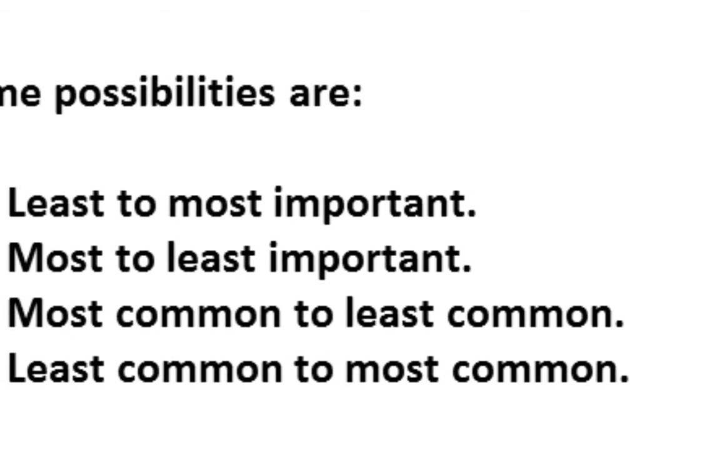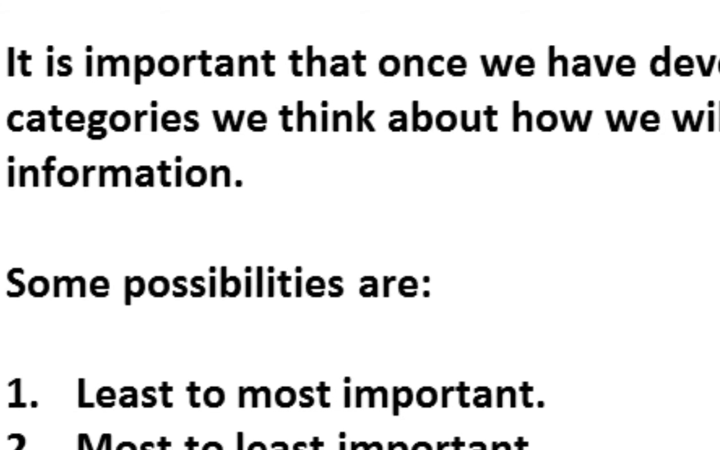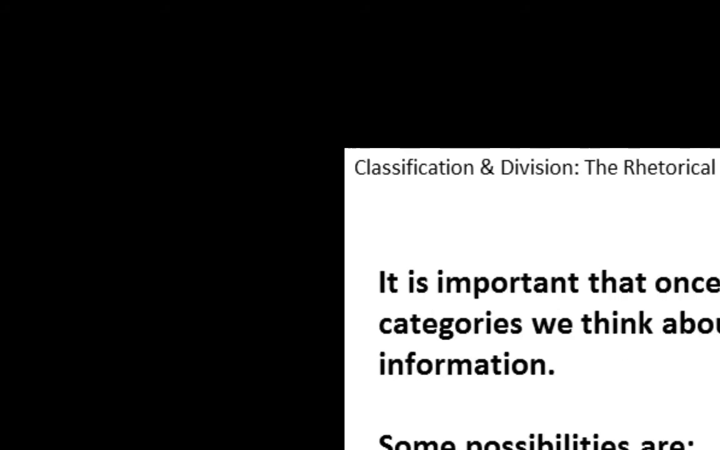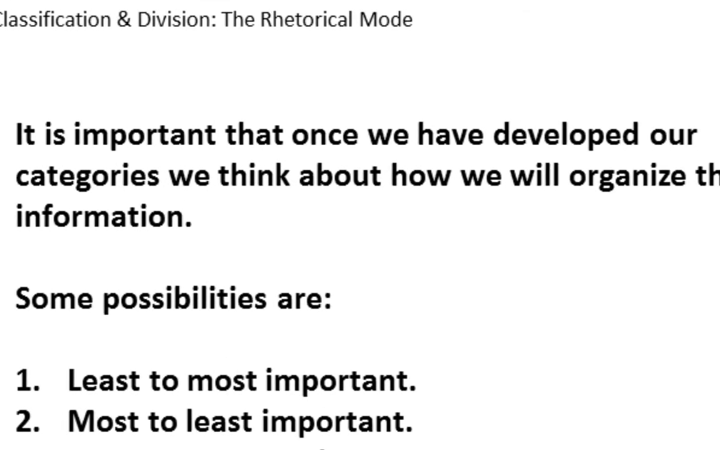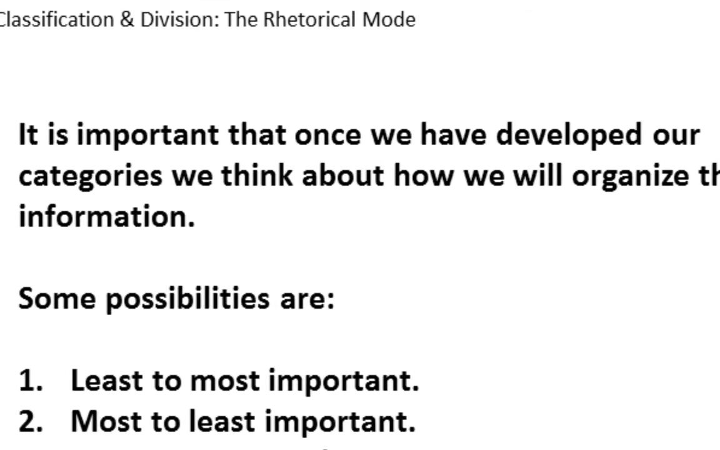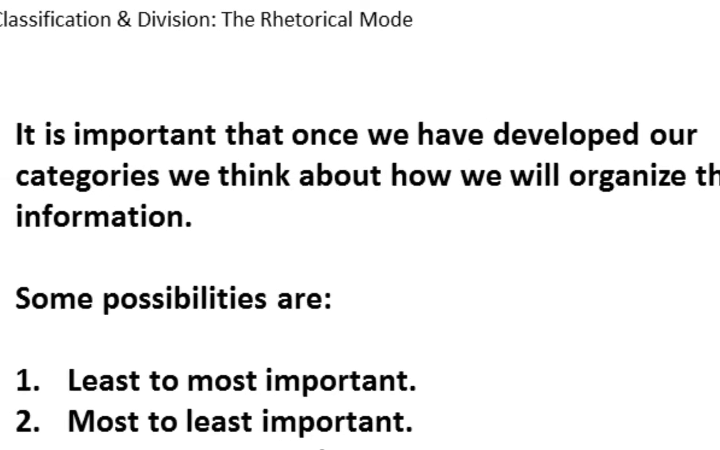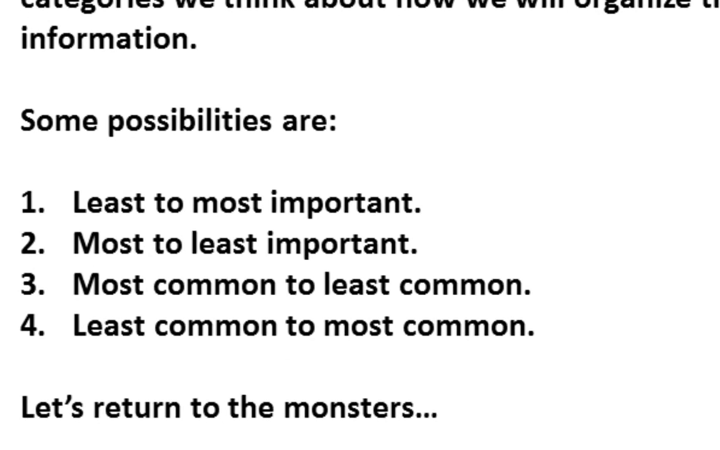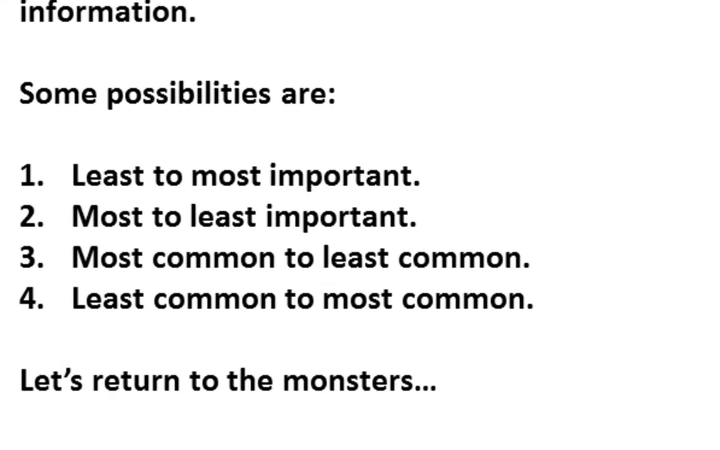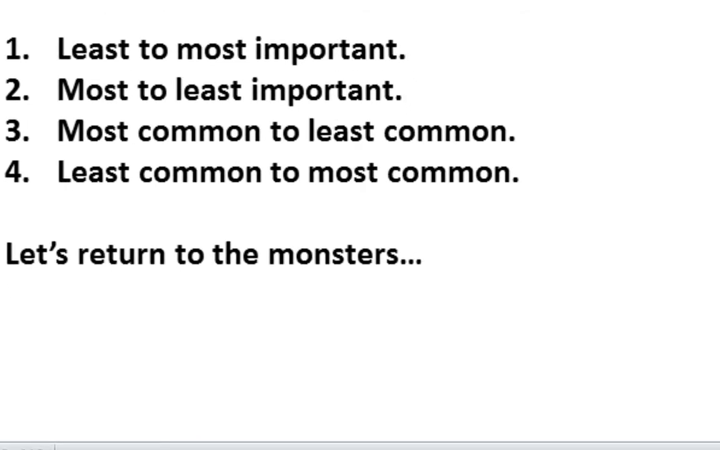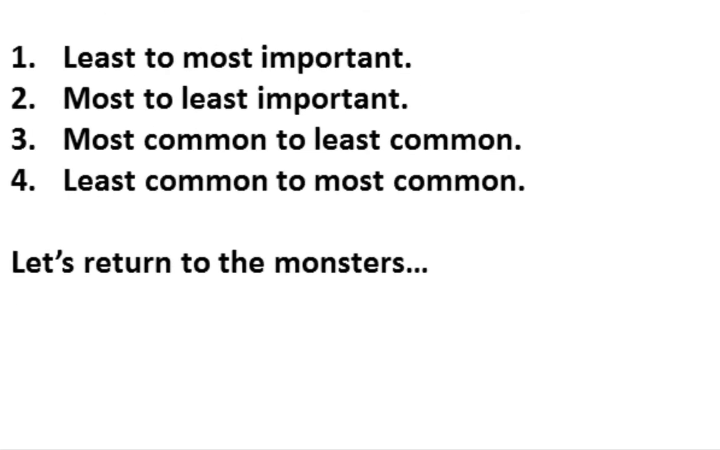So here, let's go back to this information. Let me shrink it down for you again so we can see the whole slide or the bulk of the slide. It is important that once we have developed our categories, we think about how we will organize the information. And then we have some possibilities. We have least to most important, most to least important, most common to least common, and least common to most common. And we have some other possibilities we can go with.